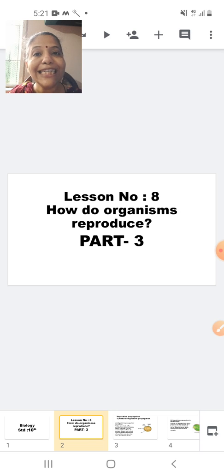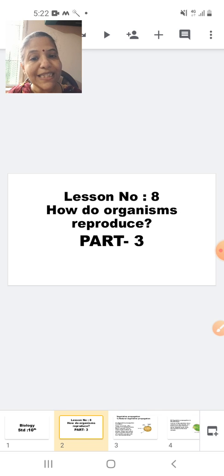We studied budding in the case of hydra and yeast. We studied regeneration in the case of planaria. Correct? So these were the different types of asexual modes of reproduction which we studied, in the case of different types of animals.